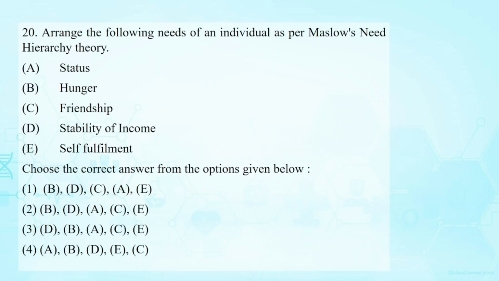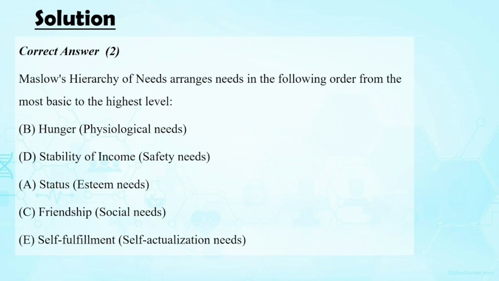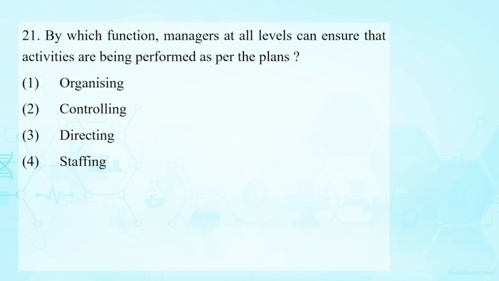Arrange the following needs of an individual as per Maslow's need hierarchy theory. Again, a repeated question. Hunger or physiological needs, stability of income is safety needs, status is esteem needs, friendship is social needs, and the last one, self-actualization, that is self-fulfillment.